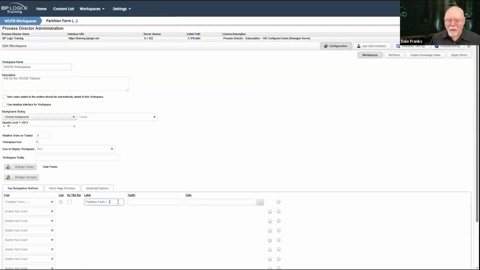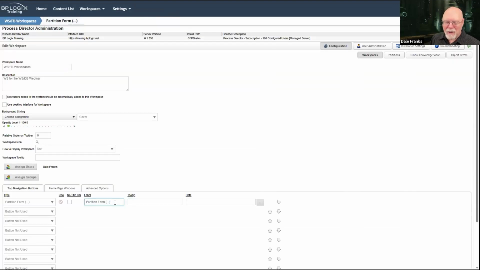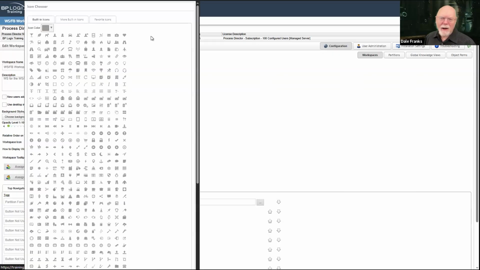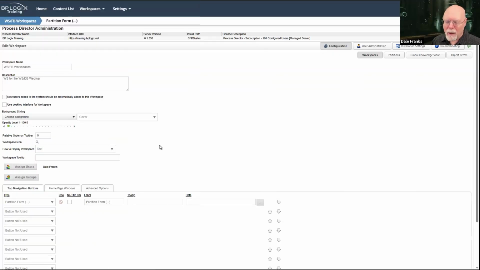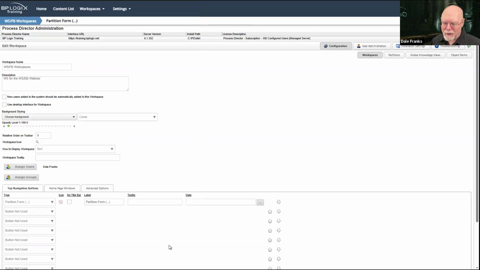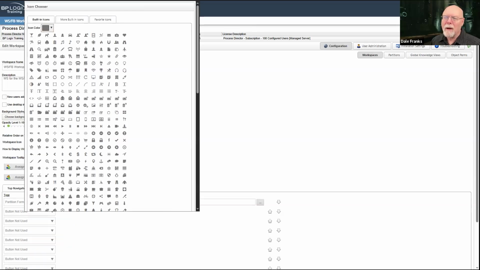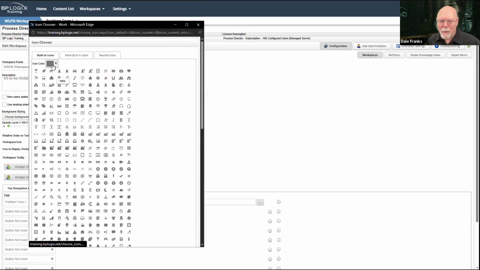So right now, this label says partition form. And sure enough, that's what this button says, partition form. Well, I probably don't want it to say that. And do I want an icon? Maybe I do. Let me set an icon because now we can make things pretty. I want to make it small enough so that, all right, we'll do that. Then I'll just grab it and pull it down here. There, now we can see it.